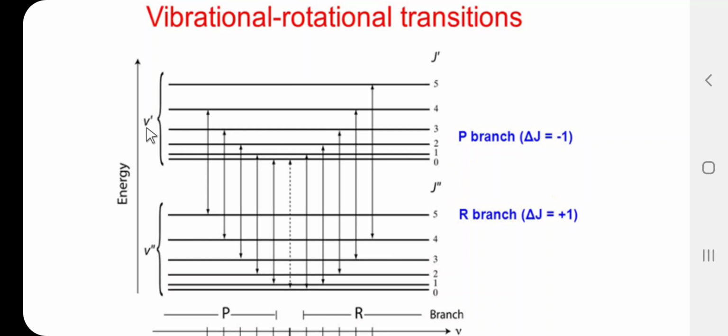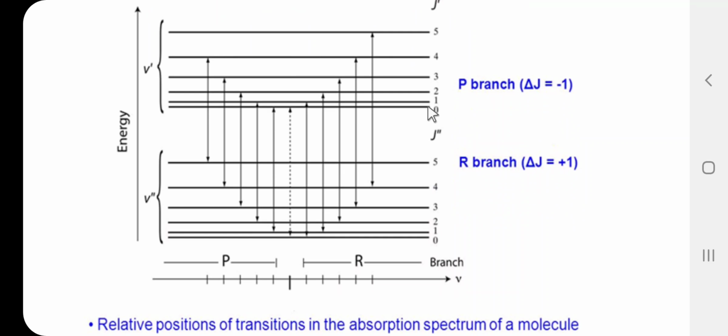Here this is the higher vibrational energy level, that is V dash, and these are the higher rotational energy levels, denoted by the symbol J dash: 0, 1, 2, 3, 4, 5. So, here there are two selection rules. When we consider the R branch, the selection rule for the rotational energy level is delta J equal to +1, and when we consider the P branch, the selection rule is delta J equal to -1. So, let us consider once again one by one.